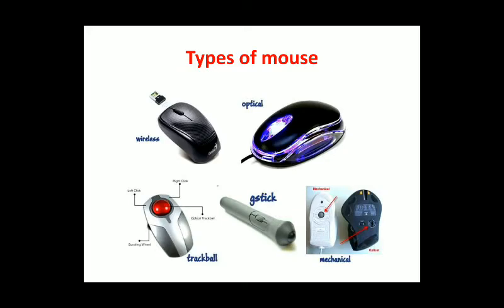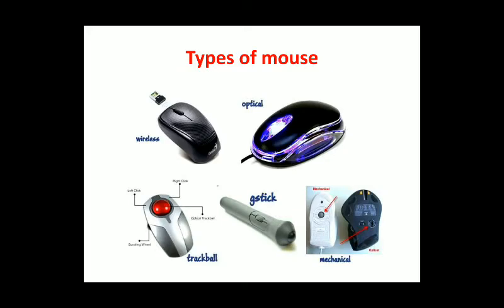Then your optical mouse, where we can see that a light emitting diode is used in the optical mouse. That means if you are clicking, the light will be turned on. If you are not clicking, the light will be turned off. When you switch on the computer, the mouse light will automatically be blinking. So that is known as your optical mouse, that we can use on a daily basis.